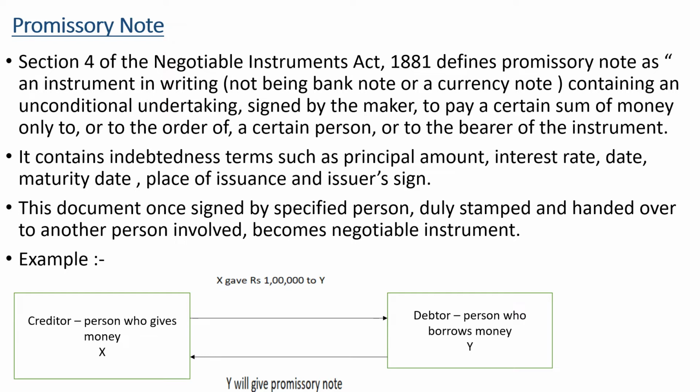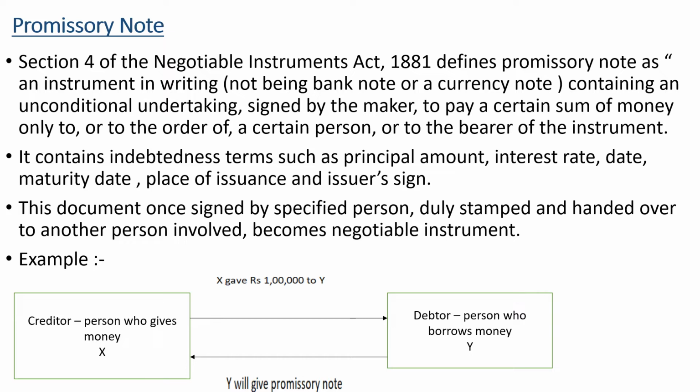The promissory note is basically valid for a period of 3 years from the date it was written. So after this 3 years, the note becomes invalid and there is no maximum limit on the borrowed amount. The promissory note should also be stamped. And the parties involved in this promissory note are promisor or debtor and drawer. The promisor or debtor is basically the person or entity who promises to pay the amount borrowed back to the lender or the creditor.